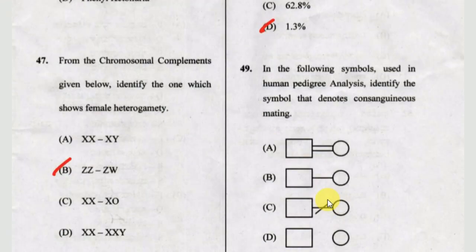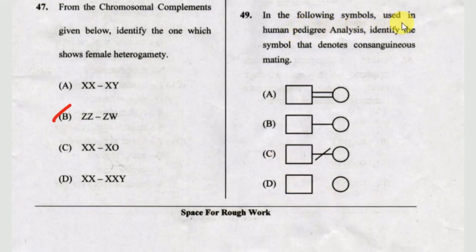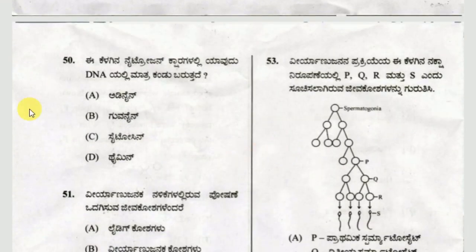Okay, next one. In the following symbols used in human pedigree analysis, identify the symbol that denotes consanguineous mating. 49 is option A. Okay, this one. Next one.